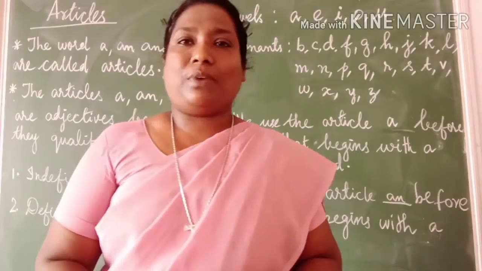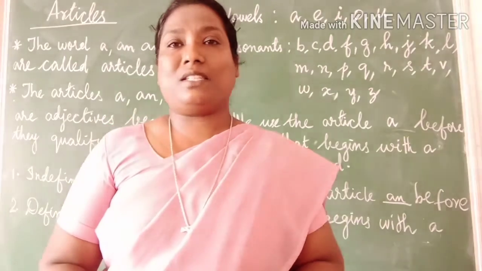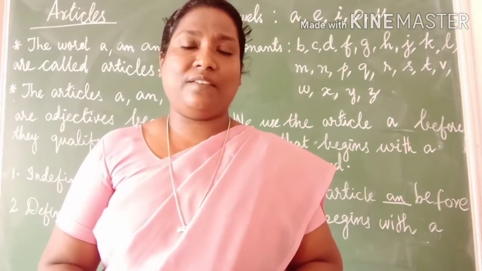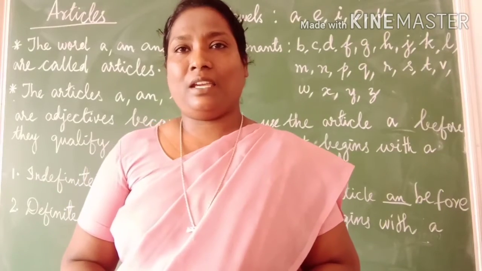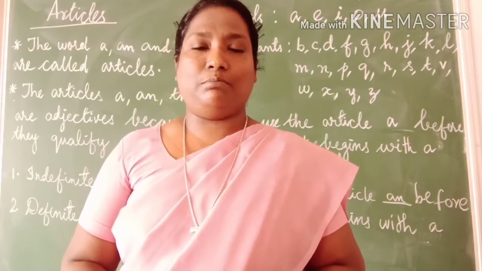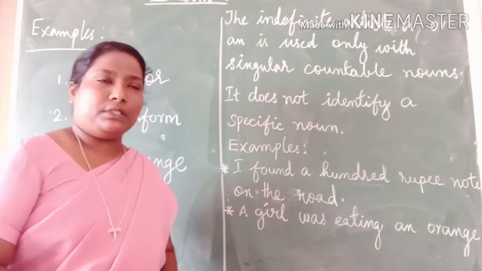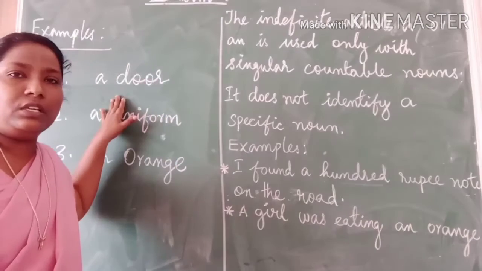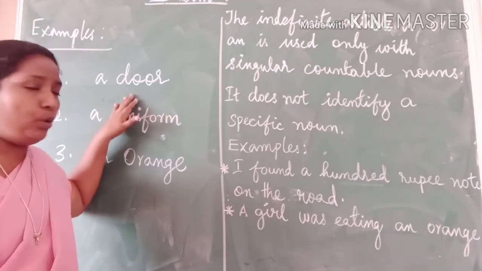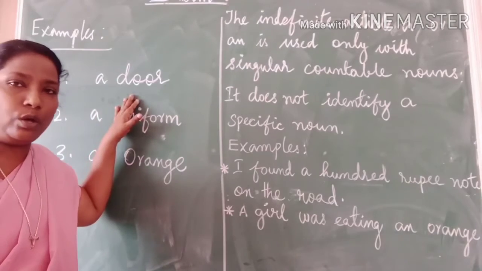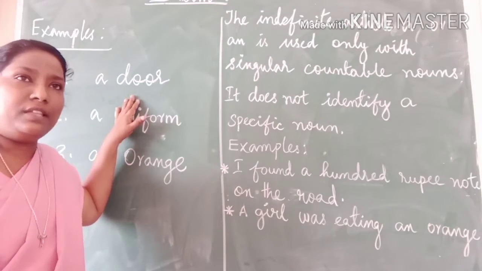We can use some examples to understand the use of the indefinite articles a or an better. For example, a door. The noun door begins with the consonant sound.